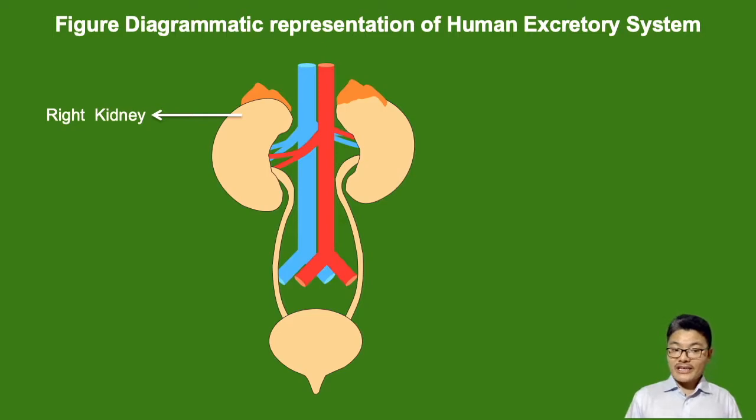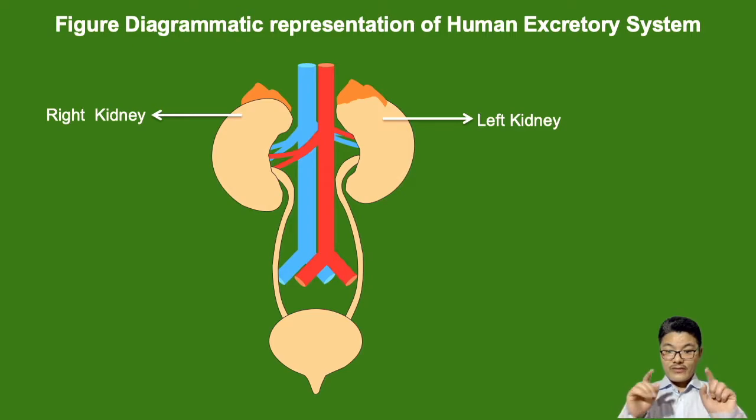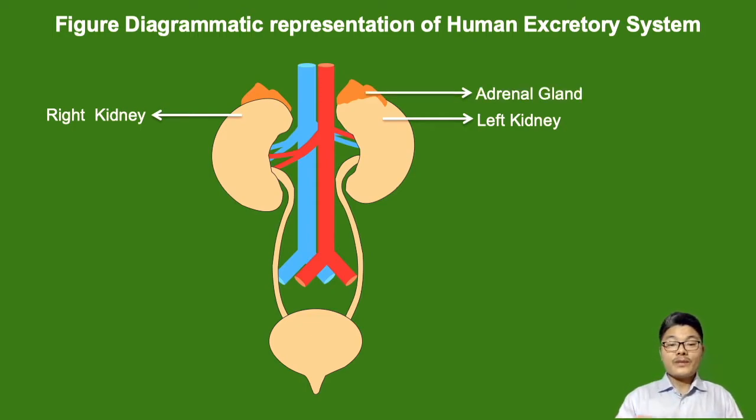We have a right kidney and a left kidney. We are considering the left and right of the kidney on the basis of the patient, on the basis of your friend, not your own right and left. We are considering your friend's left and right. So we have a right kidney and a left kidney. Above the two kidneys we have the adrenal gland.